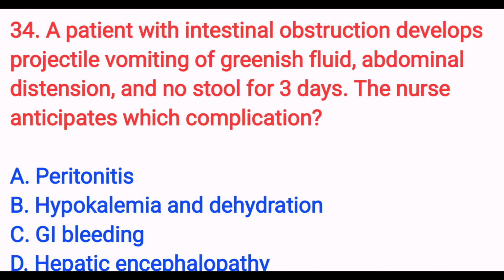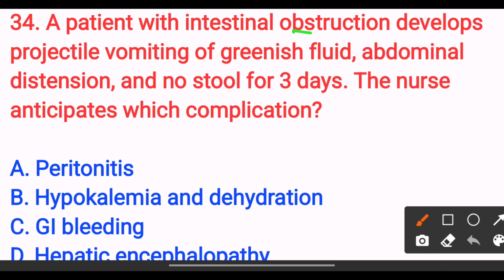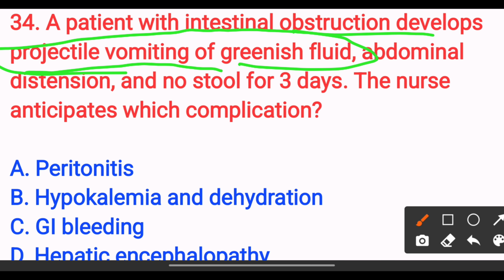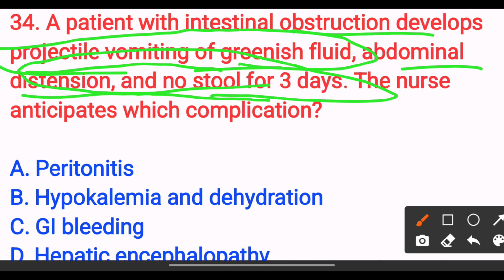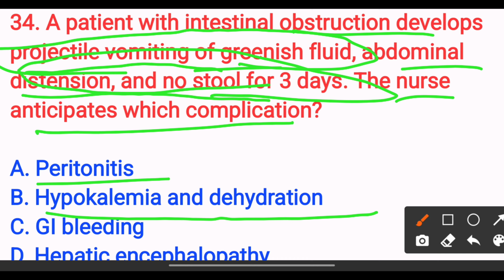a patient with intestinal obstruction develops projectile vomiting of greenish fluid, abdominal distension and no stool for 3 days. The nurse anticipates which complication? Option A, peritonitis. Option B, hypokalemia and dehydration. Option C, GI bleeding. Option D, hepatic encephalopathy.